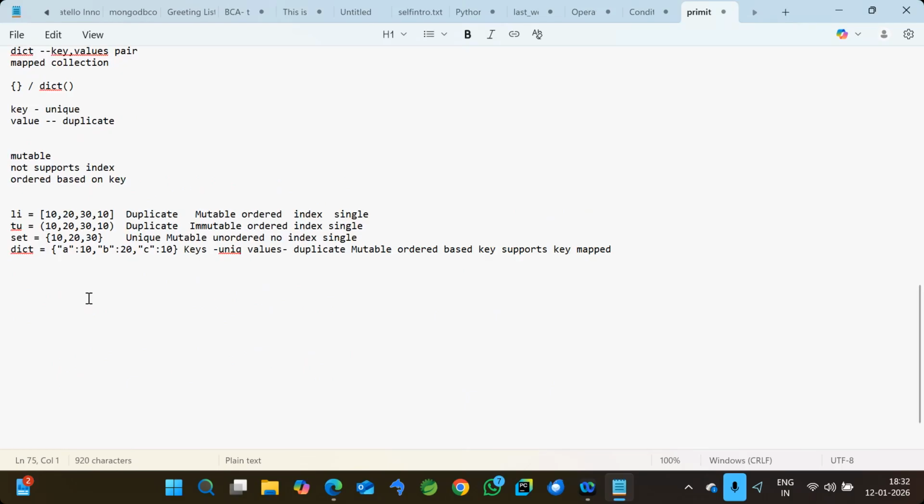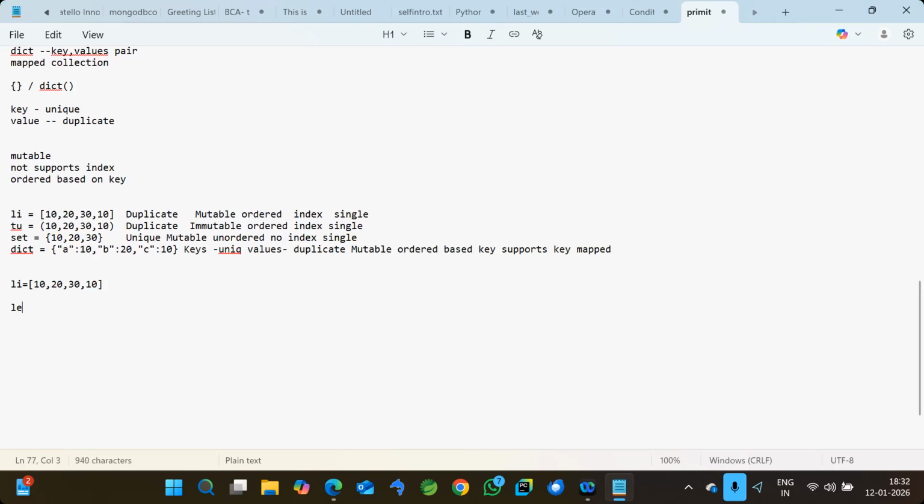And if you talk about only list now, we can store the data and we can operate on the data, as I mentioned, right? So we can perform different operations on the list. Let's take an example. I'm taking li equal to 10, 20, 30, 10. We'll see different operations we have on the list now. So first, the properties: we have to know the list size, min and max like that.